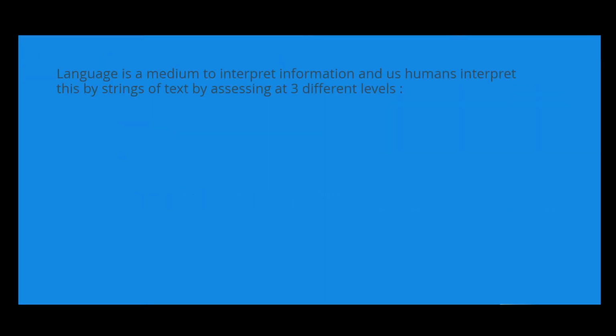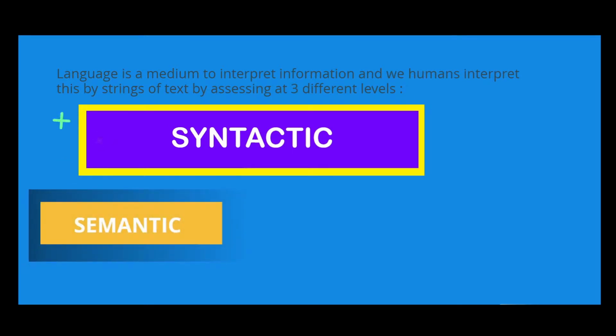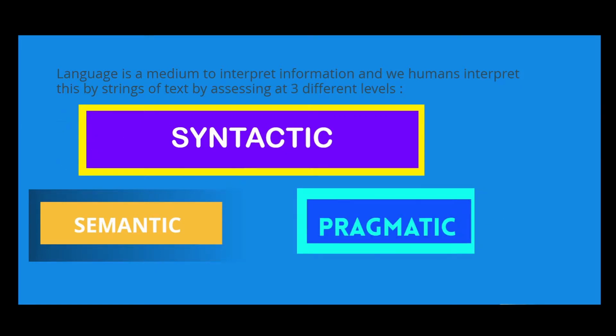Language is a medium to interpret information, and we humans interpret strings of text by assessing them at three different levels. Syntactic level. If the sentence is syntactically correct, it means that the grammatical arrangement of words in the sentence is correct. Semantic level. It's the branch of linguistics concerned with meaning and the analysis of word meanings and relations between them. Pragmatic level. A branch of linguistics that deals with the relation between signs or linguistic expressions and their users.